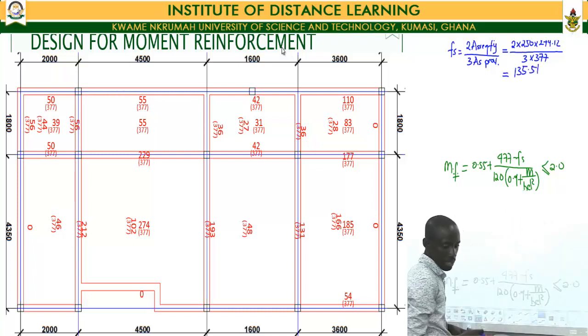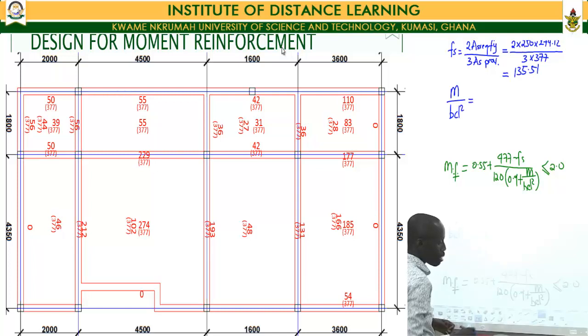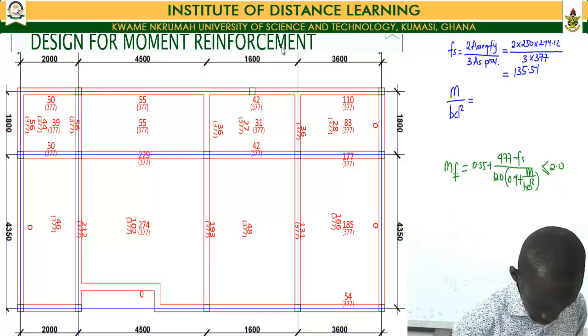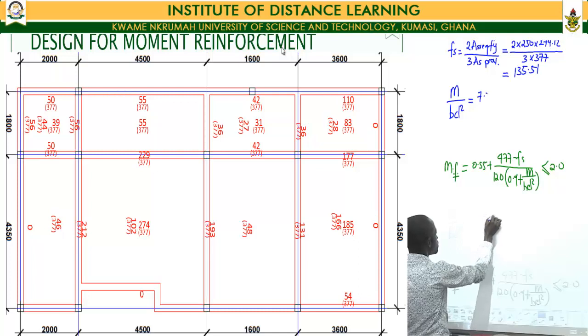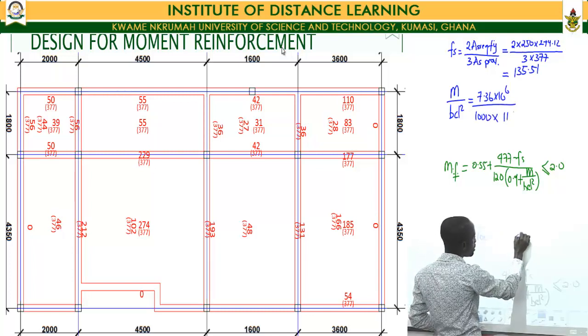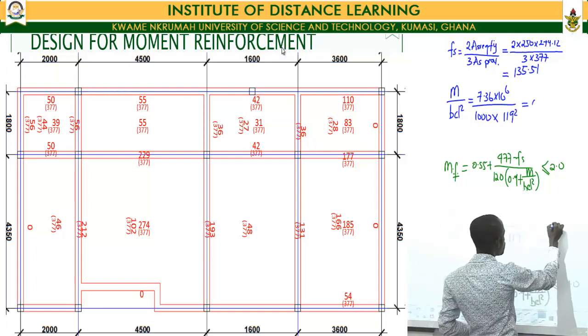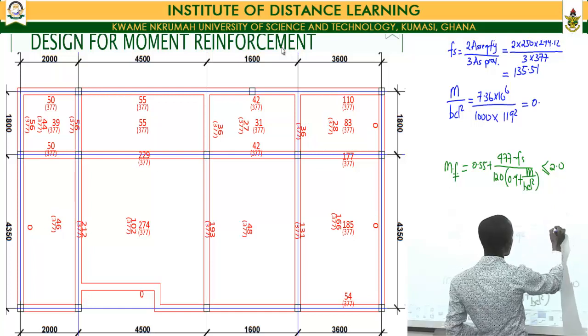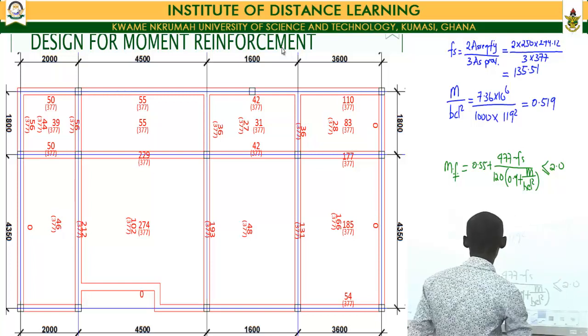Then in terms of our M over bd squared, our moment at that section was 7.36 times 10 to the 6, all over b, which is 1000, multiplied by d, which is 119 squared, and this gives us a value of 0.519.